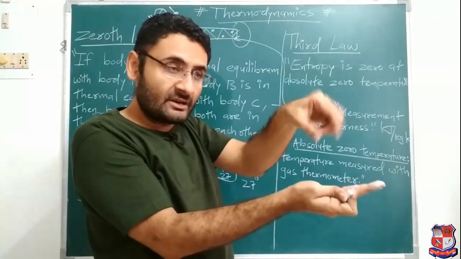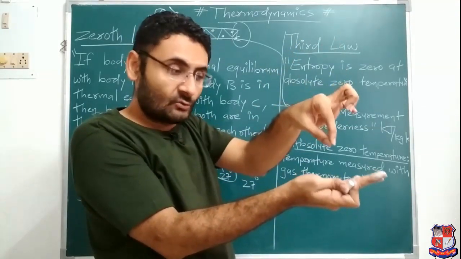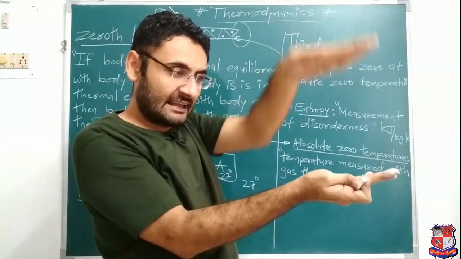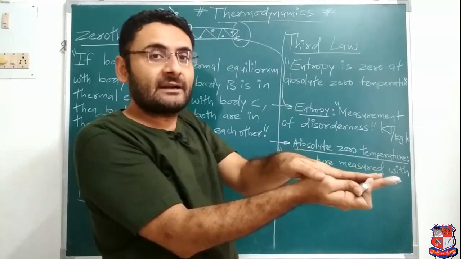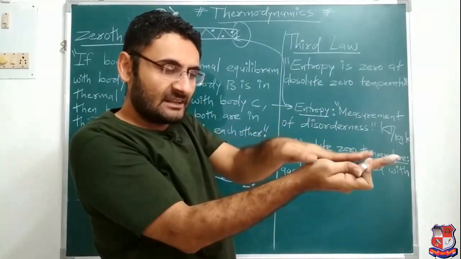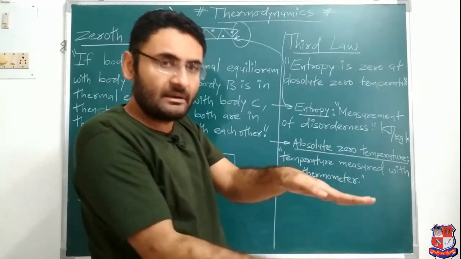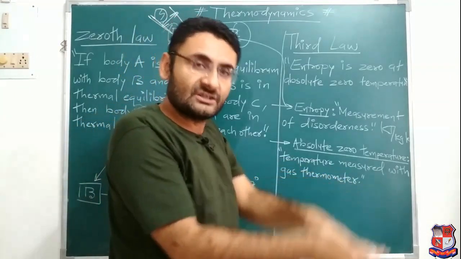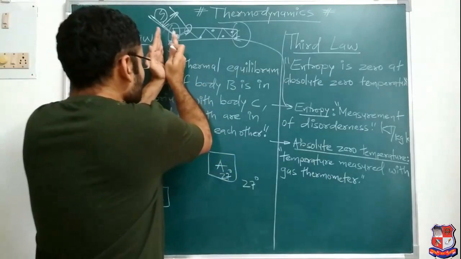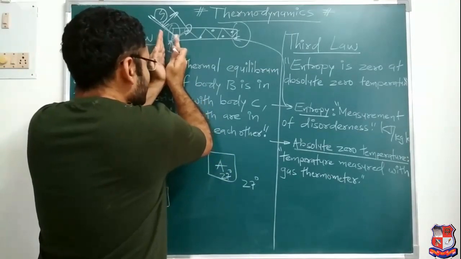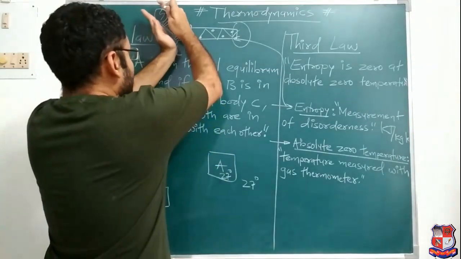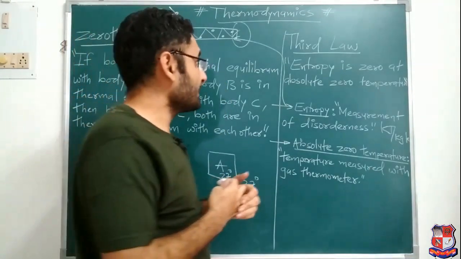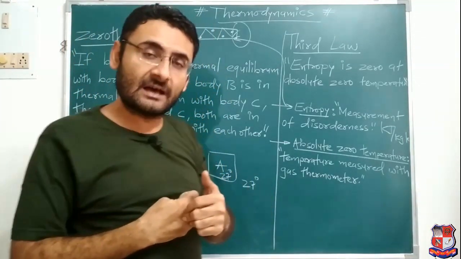But if in the thermometer you fill the gas, what happens? It can measure the lowest temperature. Why? Because gas can be compressed more compared to liquid, and if gas is compressed more, it will indicate the minimum temperature, and that minimum temperature is nothing but the absolute zero temperature. So over here at absolute zero temperature, which is measured with the help of a gas thermometer, your entropy, the measurement of disorderness, is zero. So I hope in this third law also the concepts are clear.